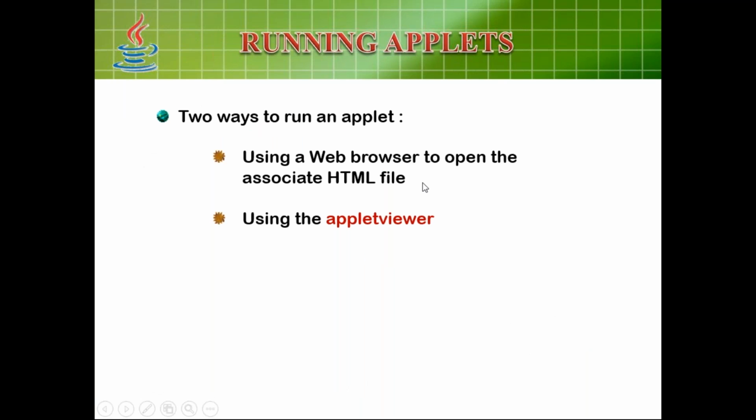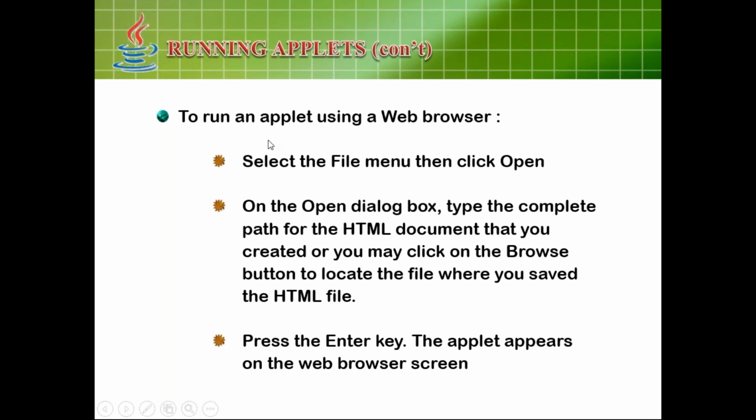There are 2 ways to run the applet. Using the web browser, you can open the associated HTML file, or you can use the applet viewer. One way is to double click on the HTML file we have created, or otherwise you can use the applet viewer. How do you run an applet using the web browser? Select the File menu and click on Open. In the open dialog box, type the complete path of the HTML document that you have created, or double click on it so that it will be opened. Press the Enter key, and the applet appears in the web browser.